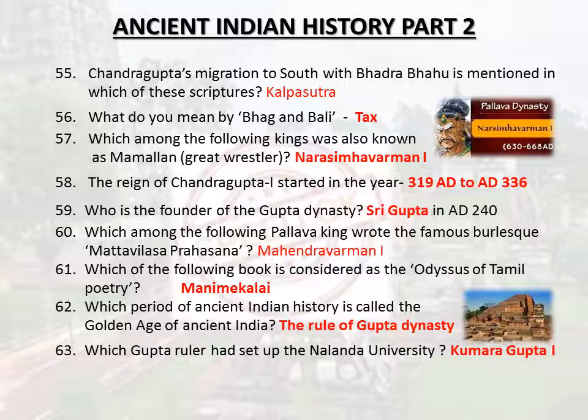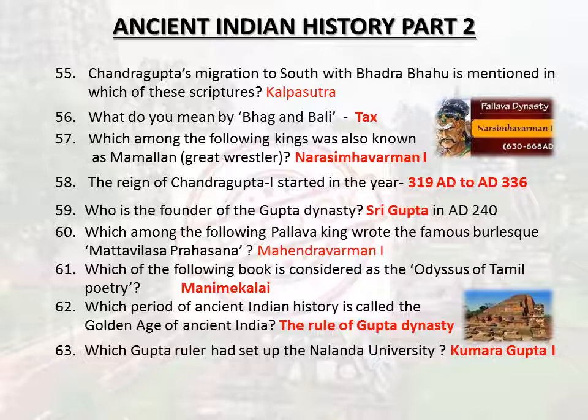Narsinghavarman I. The reign of Chandragupta I started in the year 319 AD to AD 336. Who is the founder of the Gupta dynasty? Sri Gupta in AD 240. Which among the following Pallava king wrote the famous burlesque Mattavilasa Prahasana? Mahendravarman I. Which of the following books is considered as the Odyssey of Tamil poetry?